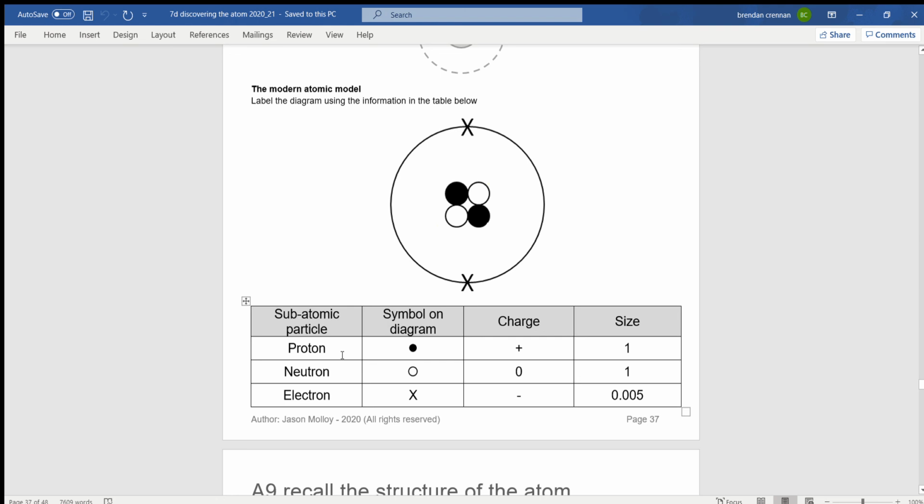So the proton has a positive charge of +1, the neutron has no charge, and the electron has a negative charge of -1, and this is the relative size. If the proton, say, was the size of a football, an electron would be the size of a grain of sand. And that is our current model of the atom.